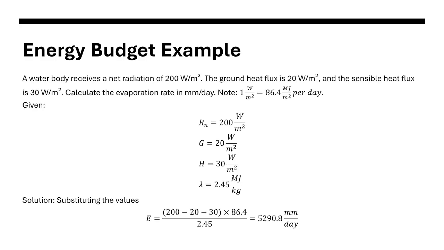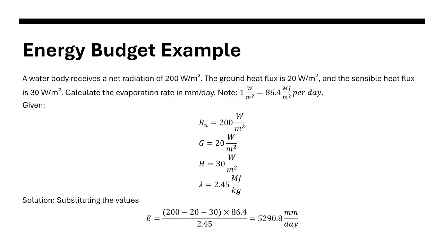An example of this is this one. A water body receives a net radiation of 200 watts per meter squared. The ground heat flux is 20 watts per meter squared, and the sensible heat flux is 30 watts per meter squared. Calculate the evaporation rate in mm per day. And we have here a conversion. The conversion is 1 watt per square meter is equal to 86.4 million joules per square meter per day.